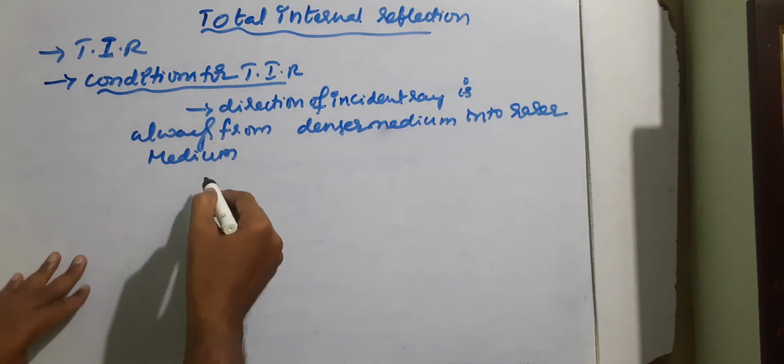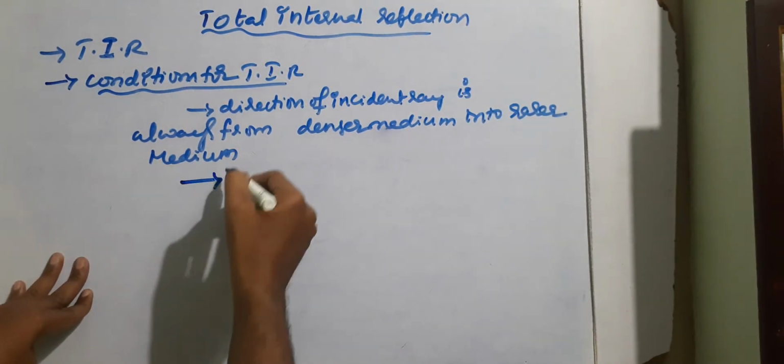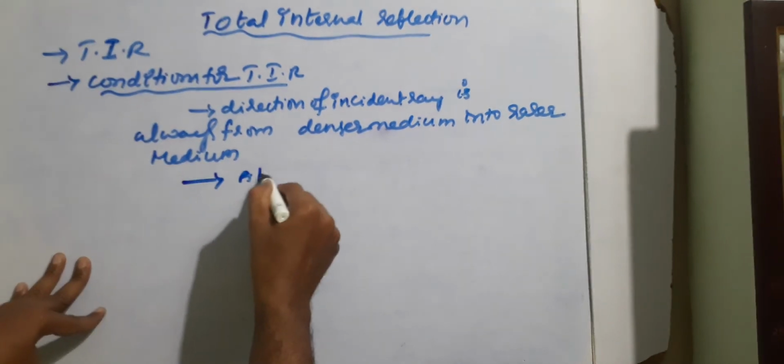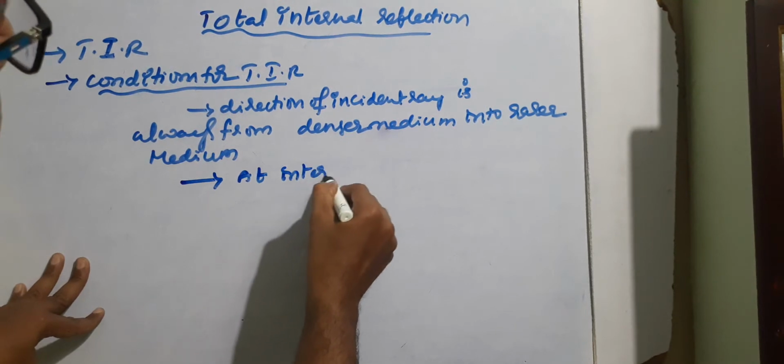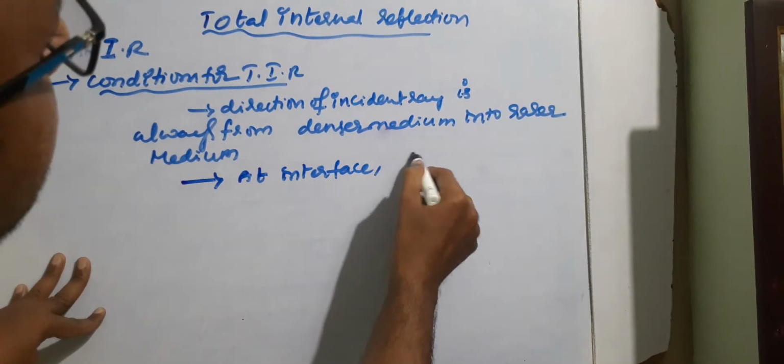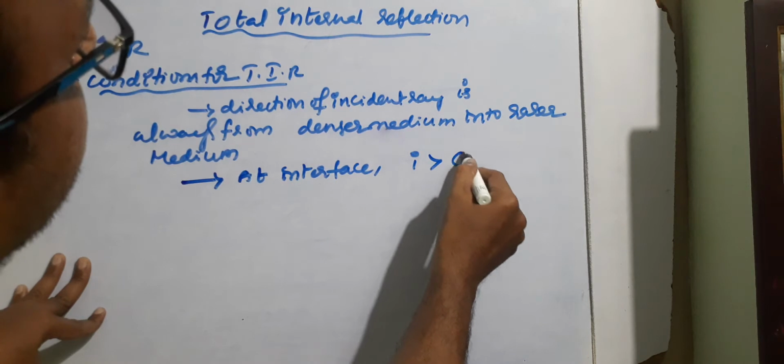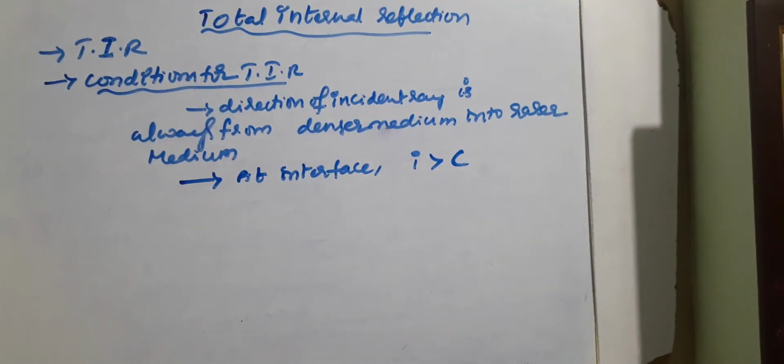And the second condition, students, at the interface, angle of incidence must be greater than critical angle. That is, while moving the incident ray from denser into rarer, when it approaches the interface between denser and rarer medium, the angle of incidence made by the incident ray must be greater than critical angle at that interface in the denser medium.